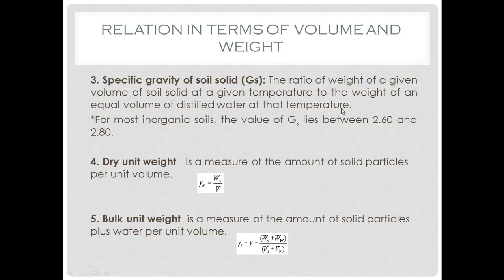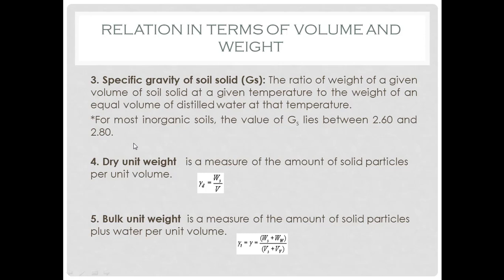It can also be defined as the ratio of unit weight of soil solid for a particular volume at a standard temperature to the same amount of distilled water at that temperature. So in general, for inorganic soils, specific gravity of soil solid lies in between 2.6 to 2.8.